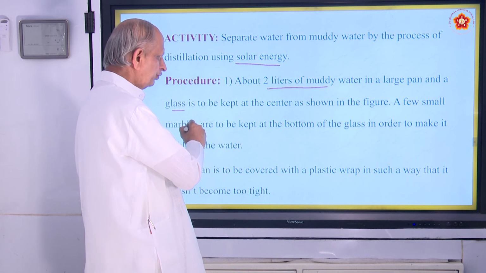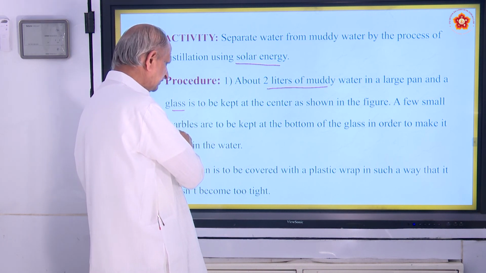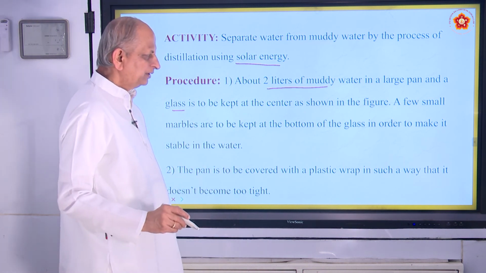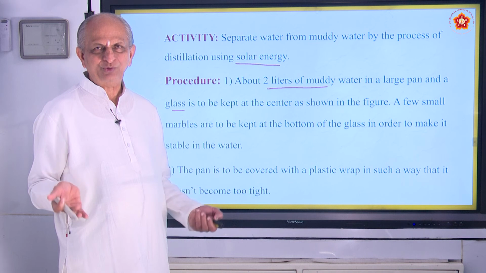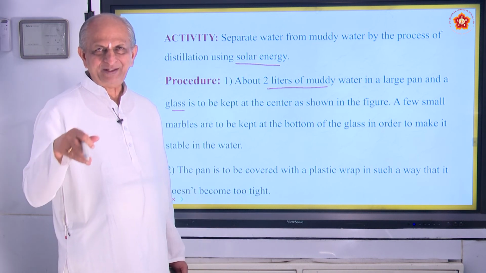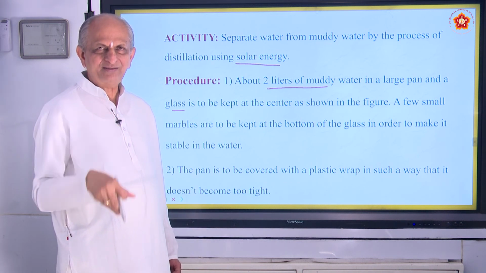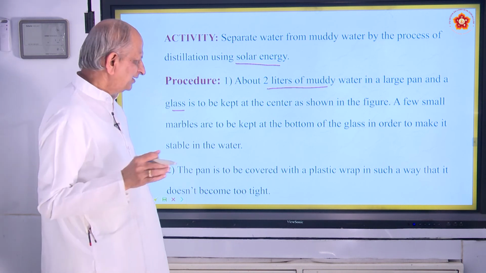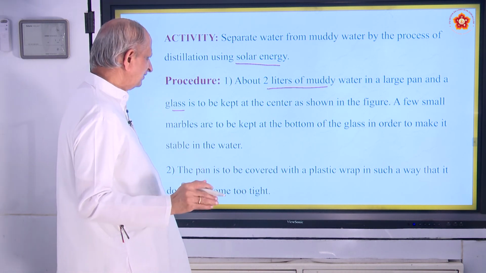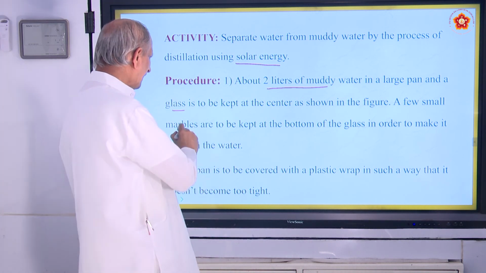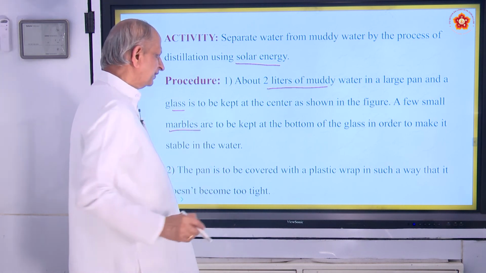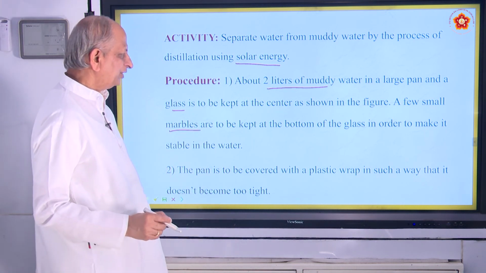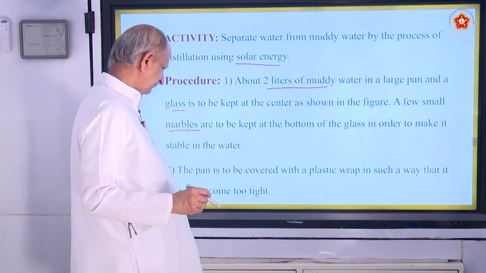A few small marbles are to be kept at the bottom, because otherwise it starts floating. When you keep anything on water, by the law of flotation, it lifts up. So to make it steady, some marbles are to be kept at the bottom of the glass in order to make it stable in water.